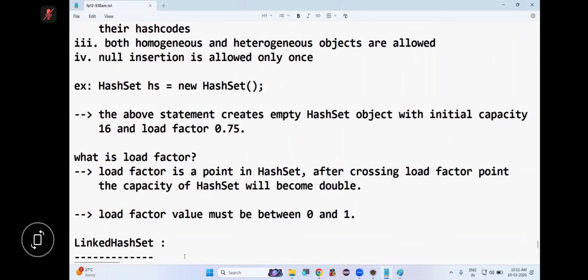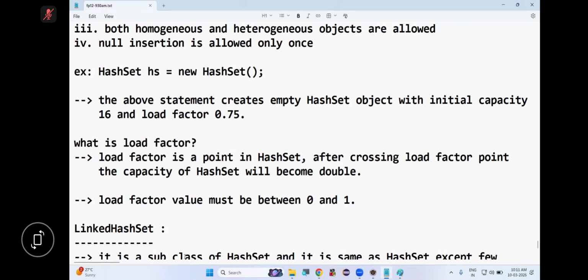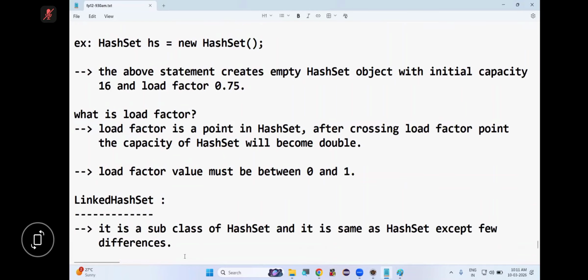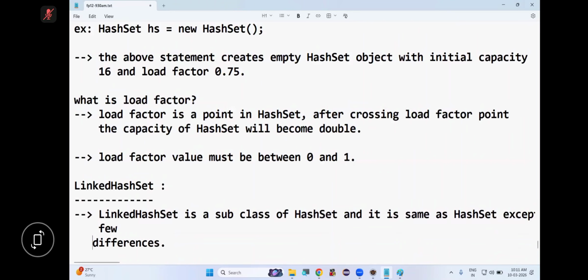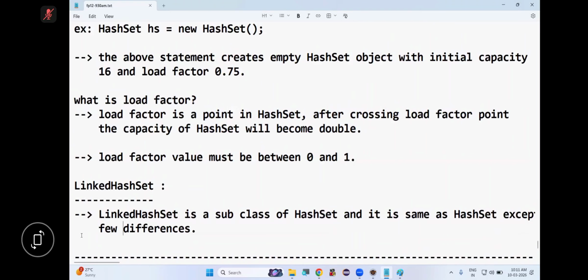So tell me, is LinkedHashSet a subclass of HashSet or not? LinkedHashSet is a subclass of HashSet, and it is the same as HashSet except for a few differences. So let's see what those differences are, shall we?